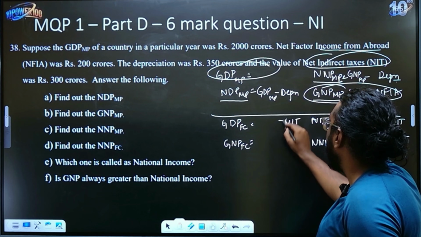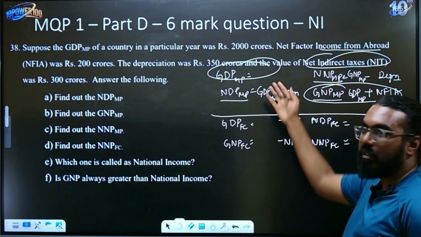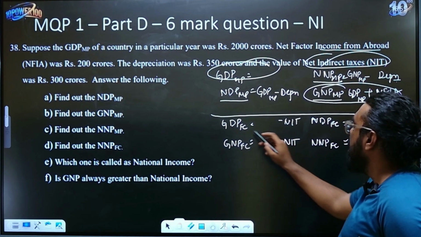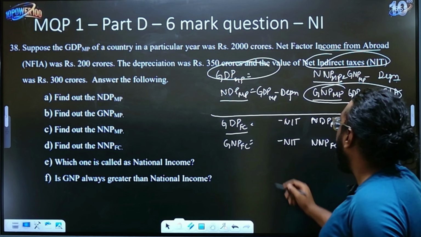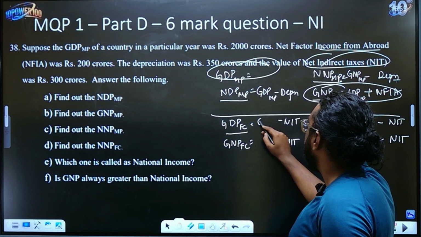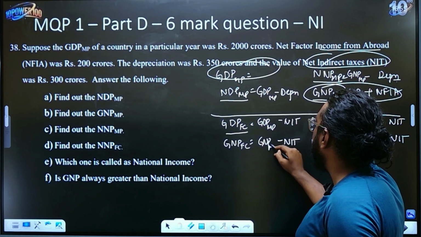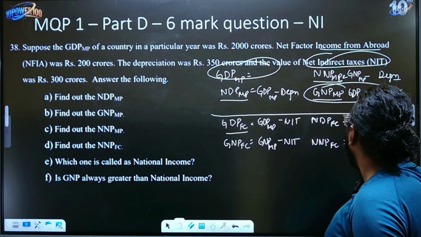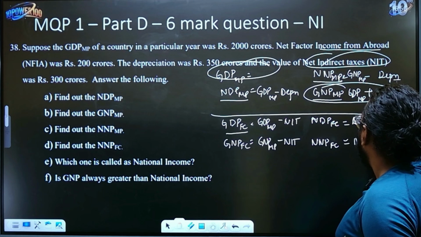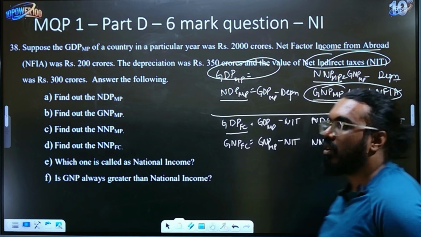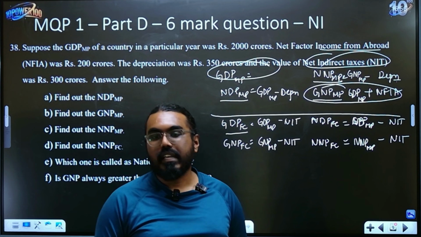NIT, minus NIT. If you ask from what you will minus, nothing, from your market prices you will minus. So these ones you will be minusing from GDP at market price. This one will be GNP at market price. This one will be NDP at market price. And this will be NNP at market price. That's all. If you are able to remember this much, you should be able to calculate the numericals comfortably.